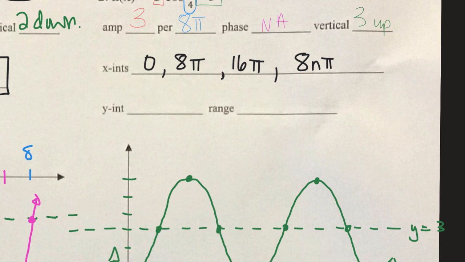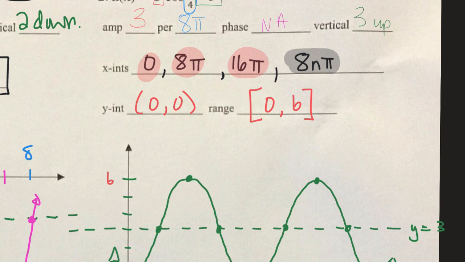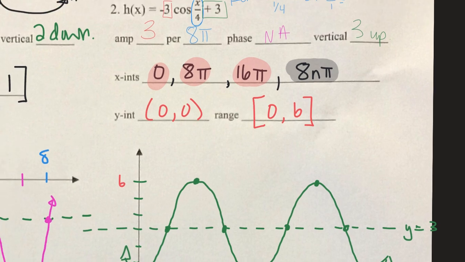Okay, so this would be the general way to write all of the intercepts. It's not necessary for you to do that. Okay, we have a 0, we have an 8 pi, and we have a 16 pi. Those are the ones that come from your graph. So those are the only ones that you need to do. Okay, the y-intercept, well, that was still the origin, 0, 0. That's where it crosses the origin. And our range is from 0 in the y to 6 in the y. Those are all of the things that we need to do our graph.